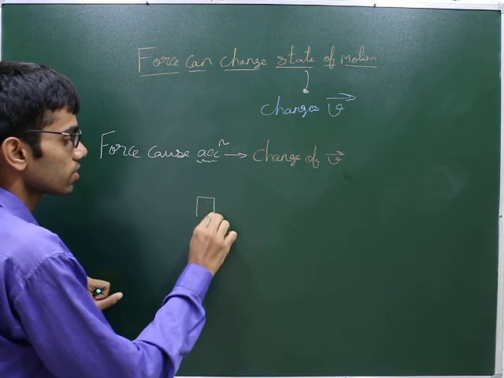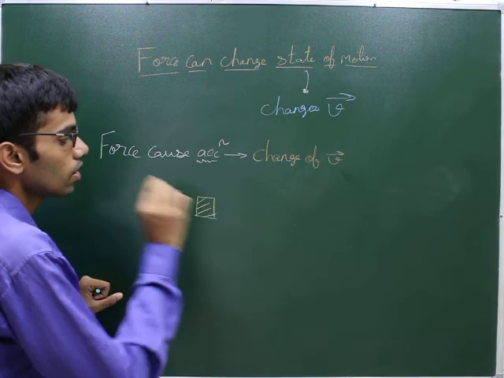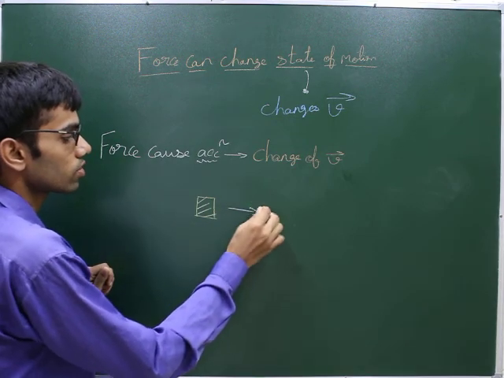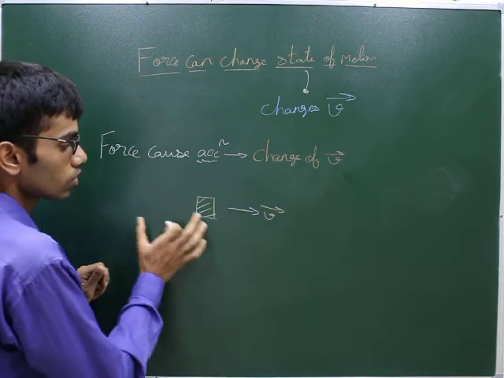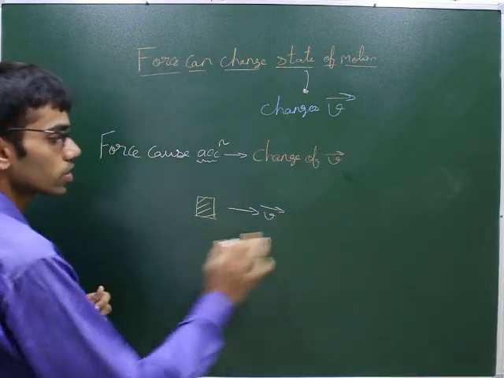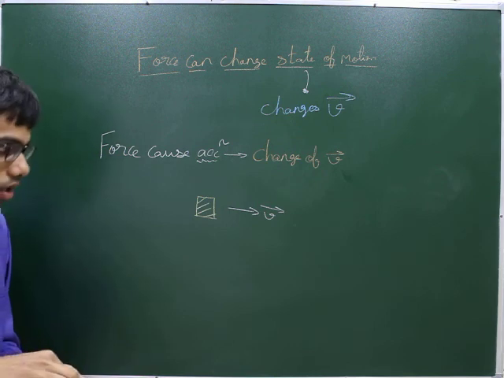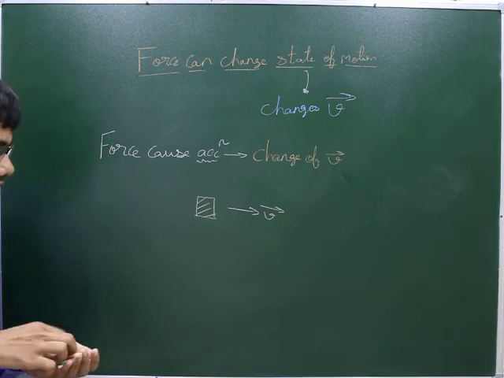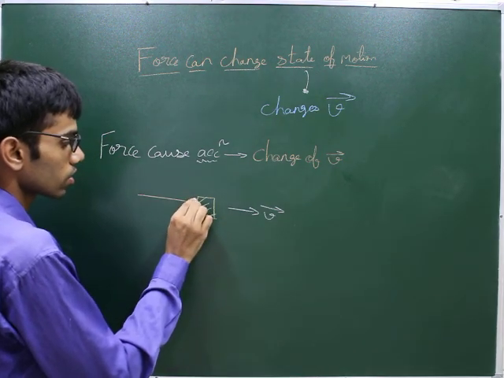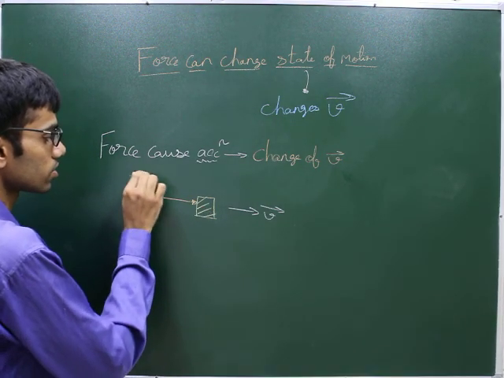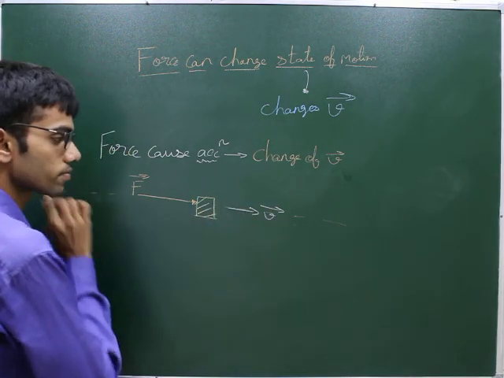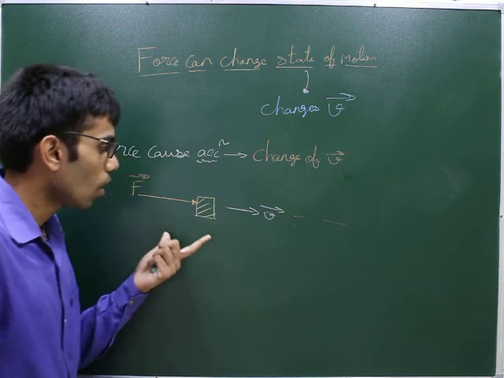The first example I'll take is of a block. Suppose you have a black block here which is moving towards the right with velocity v. So the block is moving towards the right with velocity v. Okay. And now you apply a force on this block in the same direction as the velocity. So you are applying a force in the same direction. Okay? So what will happen?